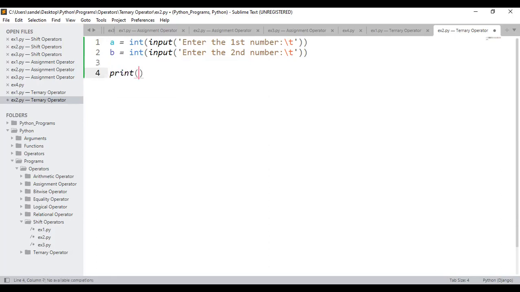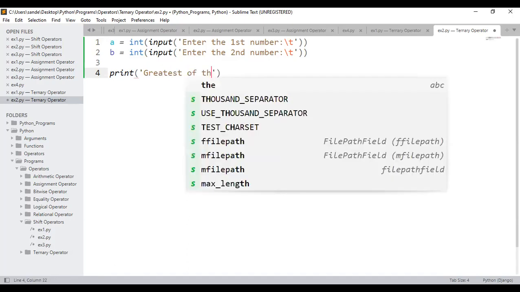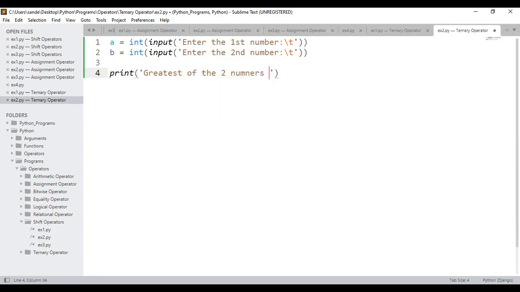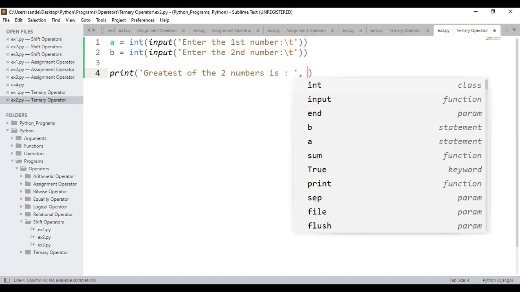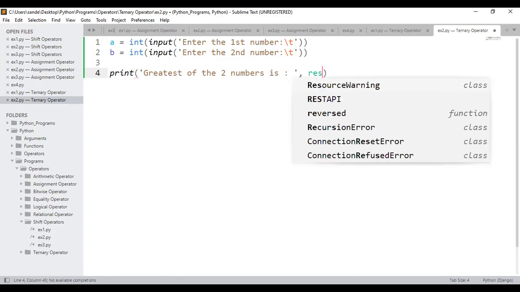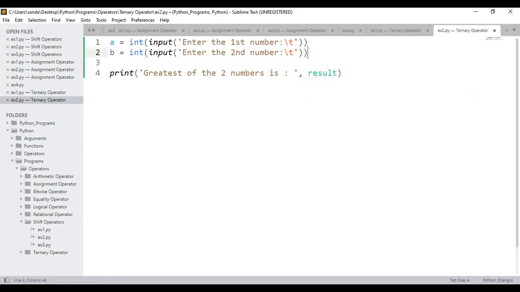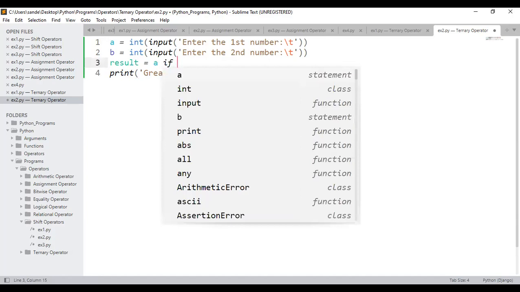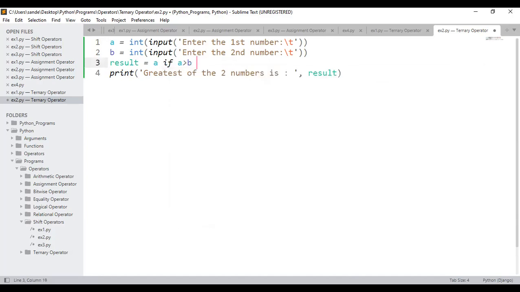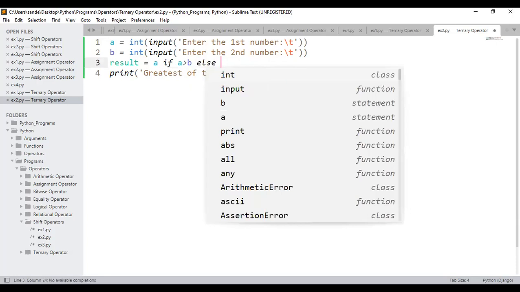Print greatest of the two numbers. Greatest of two numbers is. Okay, sir, where is the greatest of two numbers, sir? Assume that is there within a variable called result. Now, line number 3 is very important. Observe properly. Result equals A if in case A is greater than B, else result will be B.